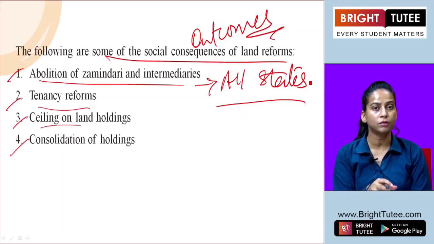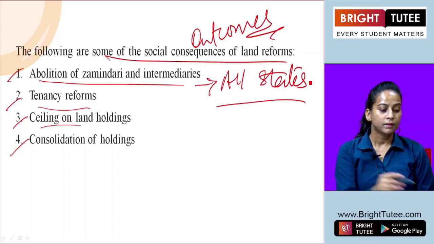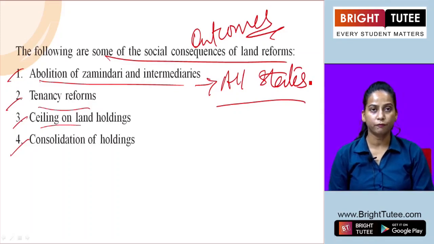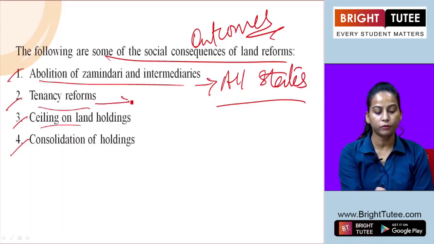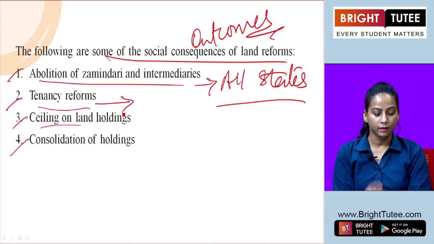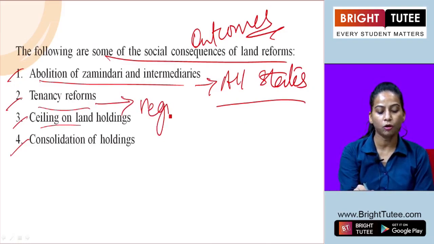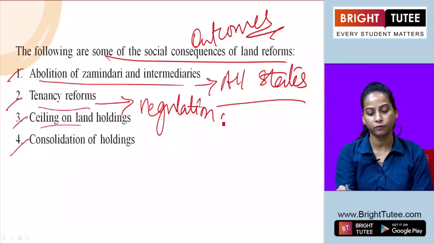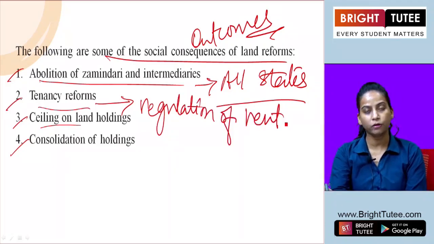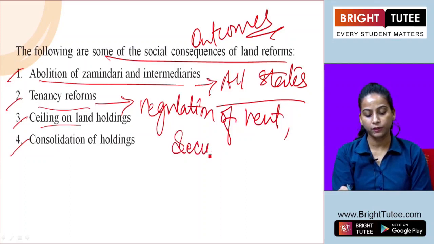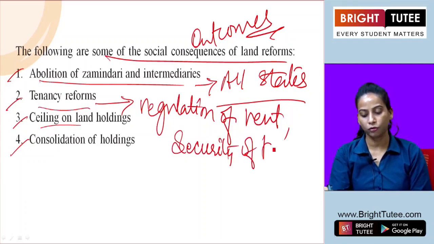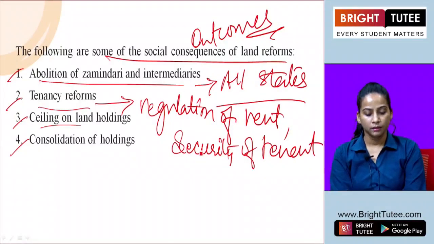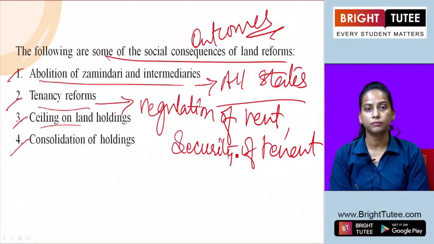When the zamindari system was removed, it shifted to the modern agrarian structure, where new policies started being followed by the state government. The second is tenancy reform. This tenancy reform aimed at regulation of rent of land and the security of tenants. Besides that, it provided the right of purchase for tenants.